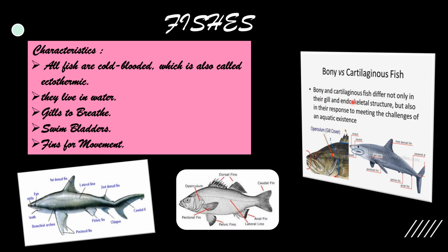So, bony and cartilaginous fish differ not only in their gill and endoskeletal structure, but also in their response to meeting the challenges of an aquatic existence. See these two diagrams. This is a bony fish diagram and this is a cartilaginous fish diagram. Here they have gills, they also have gills, but along with the tooth.